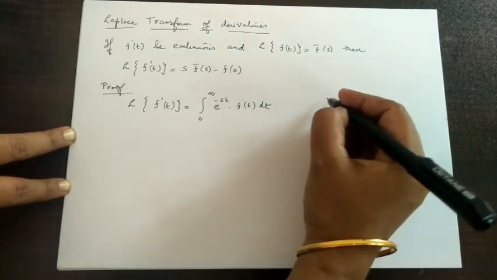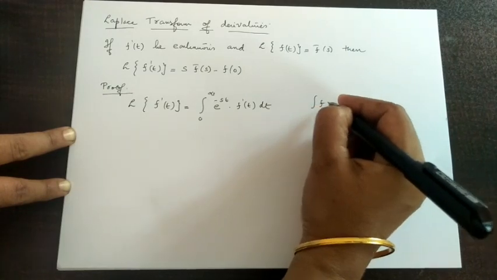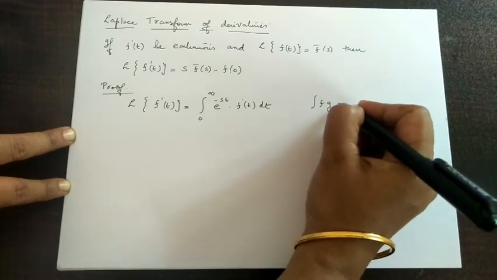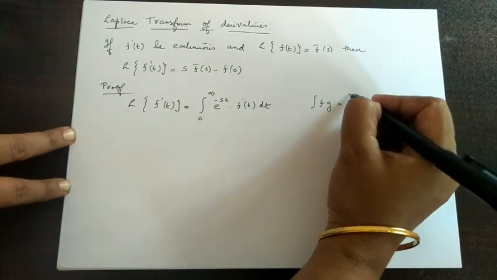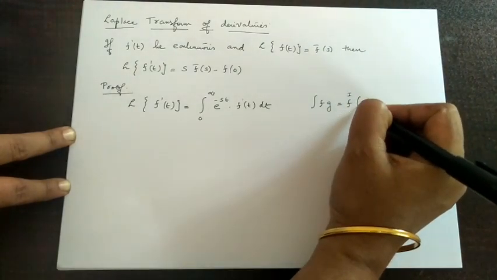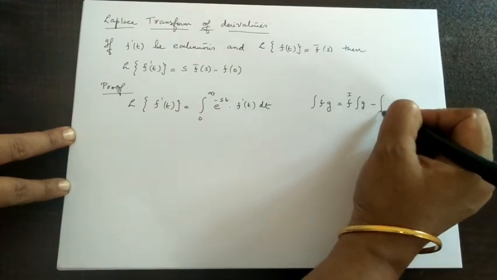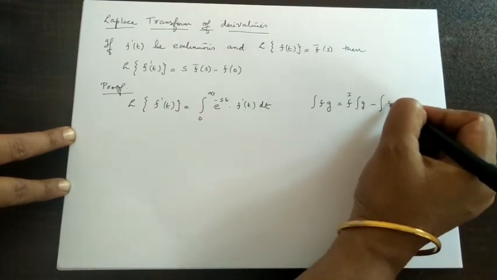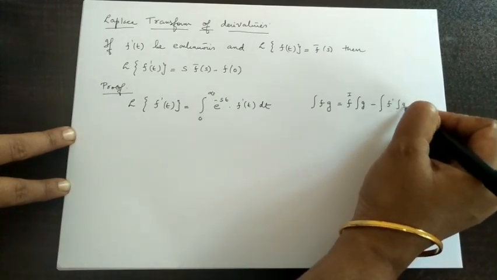Now here we can use the formula for the integral of f into g, that is, first function into integral of the second minus integral of derivative of first into integral of second.